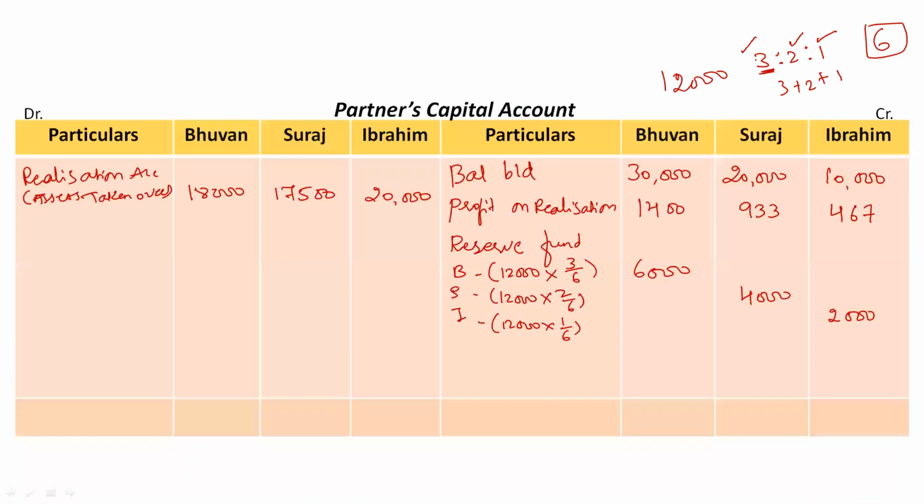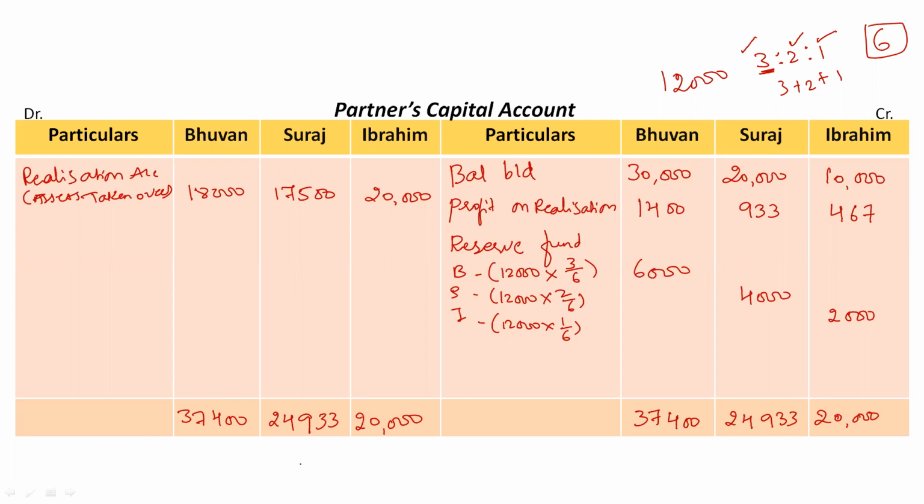So now everything related to the partner's capital account is completed. Now we just have to total all this. Here the credit side is bigger. In case of Bhuvan, the total is rupees 37,400. The total of the Suraj column is rupees 24,933. Now the total of Ibrahim is more on the debit side, so the debit side of Ibrahim is bigger. Total is 20,000. So just mention the same here. Even these two totals mention here: 37,400, 24,933.